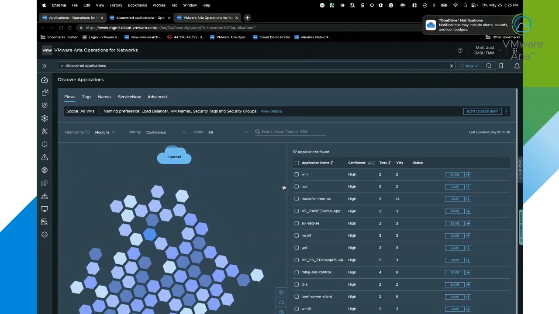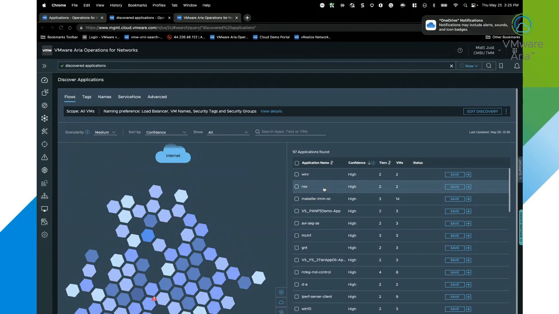So now here we can see the various different applications, utilizing the naming preference that I've chosen in that order, that have been discovered by Aria Operations for Networks. Here we can see that we've got our application name. We have a confidence level, which is the algorithm confidence level that's running. We also have the number of tiers, the number of virtual machines, and then we have the option to save that application after it's been discovered.